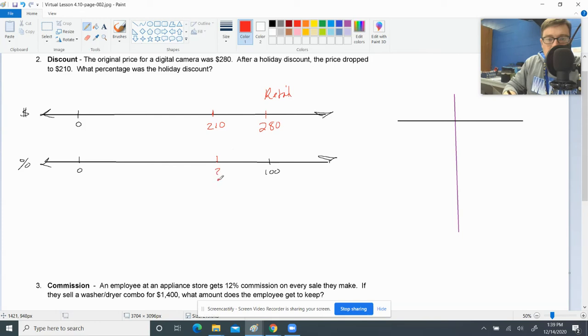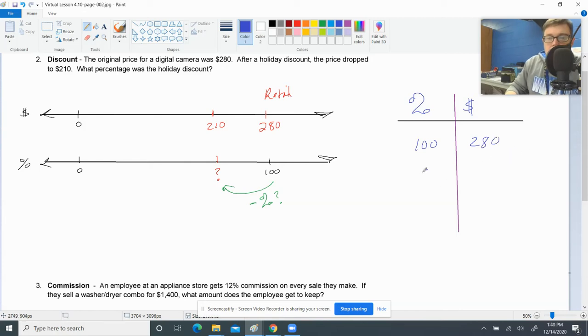Our job is to find the percentage that it's at now and figure out what in the world they did. What subtraction did they do here to get down from 100 to wherever we land? So, as always, we could set up a percent versus dollar value table. We know that 100% was $280.